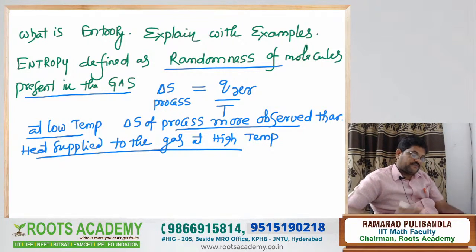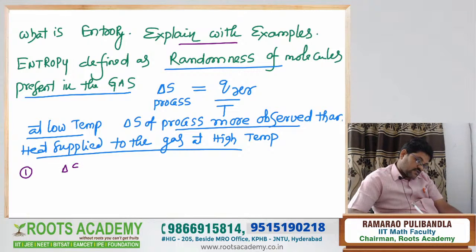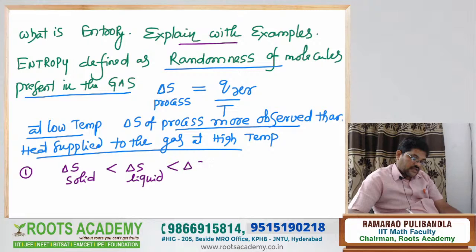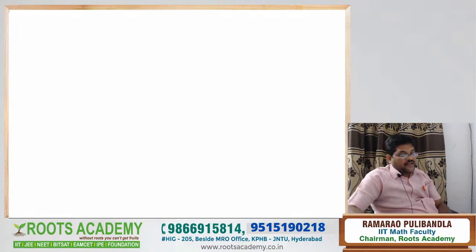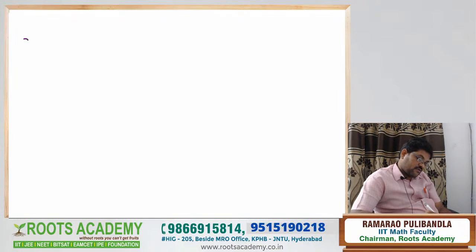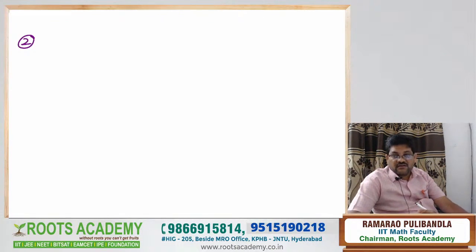Yes, very good, Nana. Now, explain with the examples. So, what are the examples of entropy? Best example, first example: delta S of the solid is less than delta S of the liquid, and delta S of the liquid is less than delta S of the gas. First example completed. Come to the second example: evaporation of water.